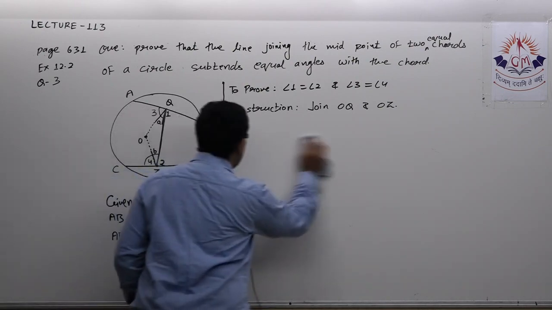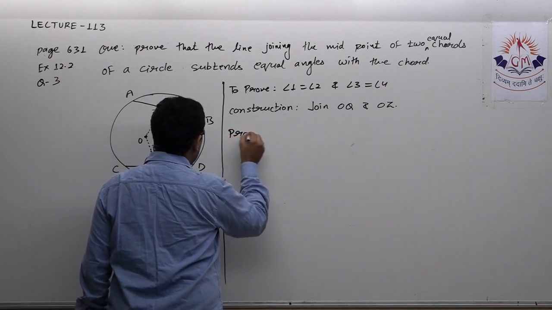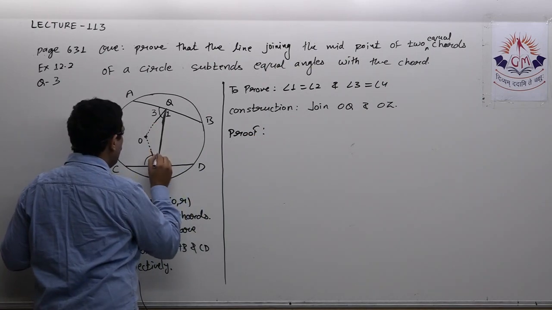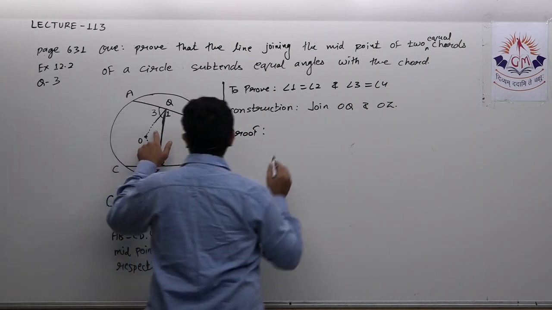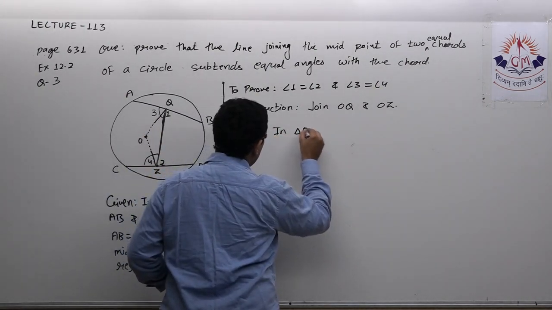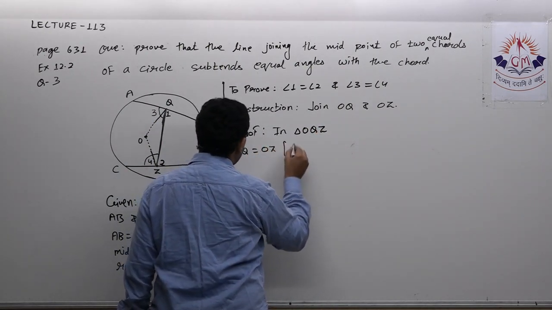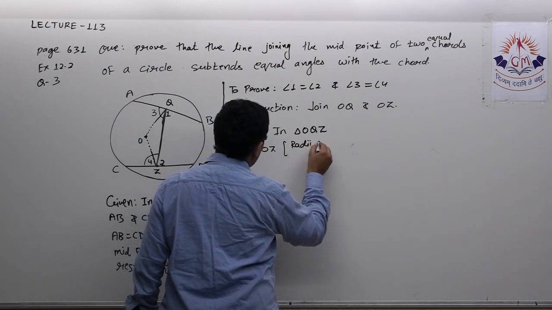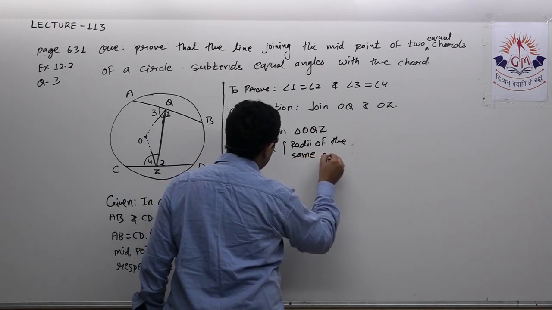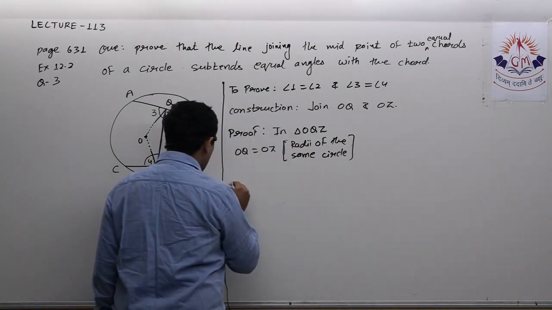So let us see its proof in proper steps. First of all, I need to prove these two angles are equal. For that, I need to prove this triangle is isosceles. So in triangle OQZ, OQ is equal to OZ. Reason: radii of the same circle. On the basis of that, OQ equal to OZ.